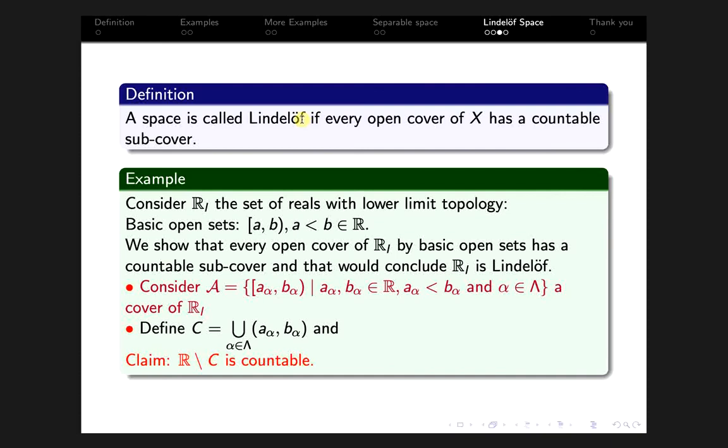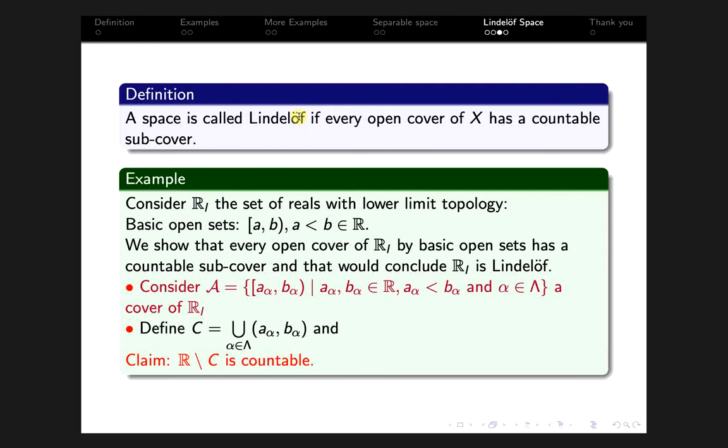Now we discuss an example before we stop this video. Consider R_L, the reals with the lower limit topology.